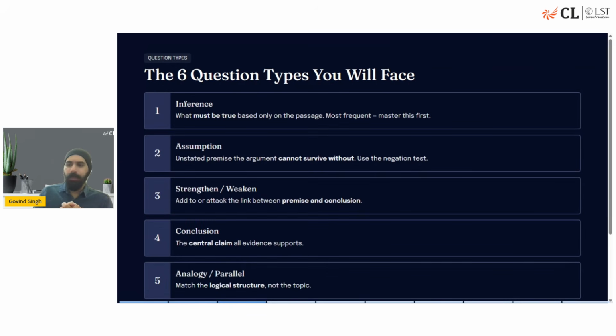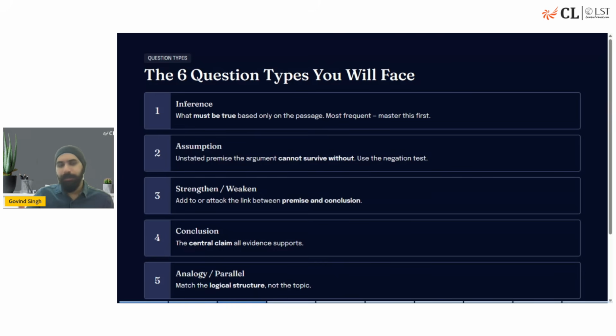Now, as we were discussing, these are the six primary types of questions which you will face in the critical reasoning part of it, which we are focusing on as of now. These are inferences, which we all know are a type of conclusions, but conclusions based on the information which we have, based on the evidence which we have, which has to be true only based on the given facts. Assumptions, we all are aware, are unstated hidden premises which connect the other premises to the conclusion, and without the assumption the argument collapses.